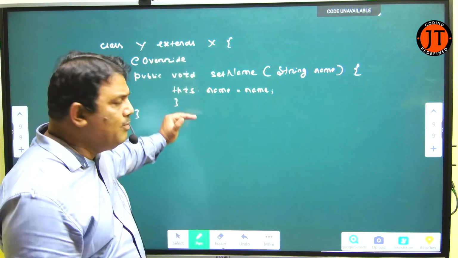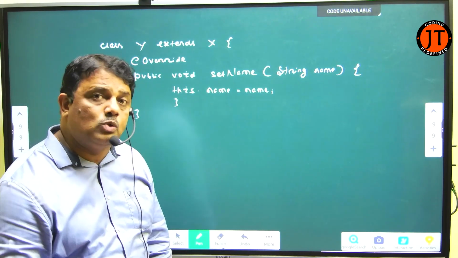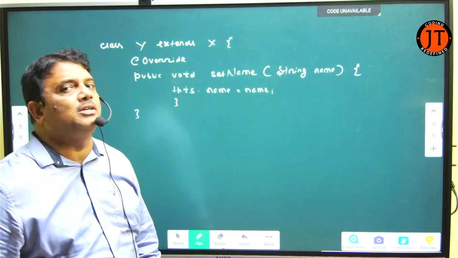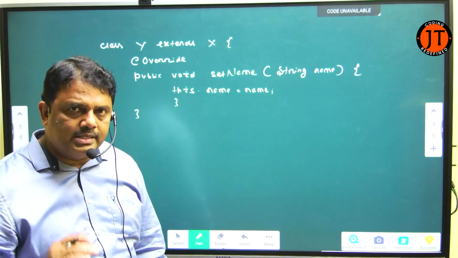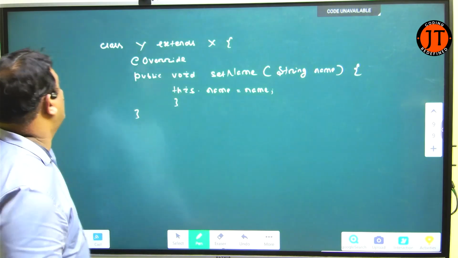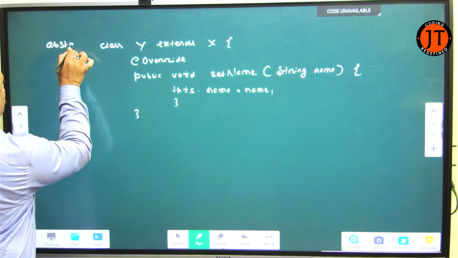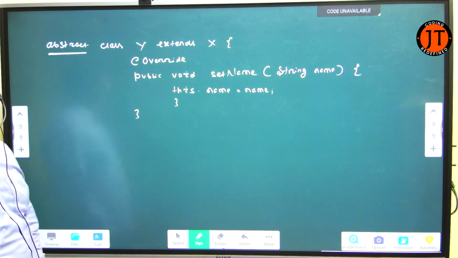Y overrides only one, the other 2 methods are not overridden. So Y is also an abstract class, because for Y class 2 abstract methods are available. What are they? setRule and setFee. Now what I have to do here is make it abstract. Otherwise it is an error.